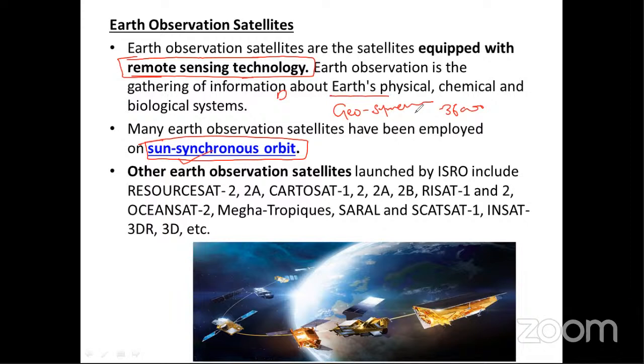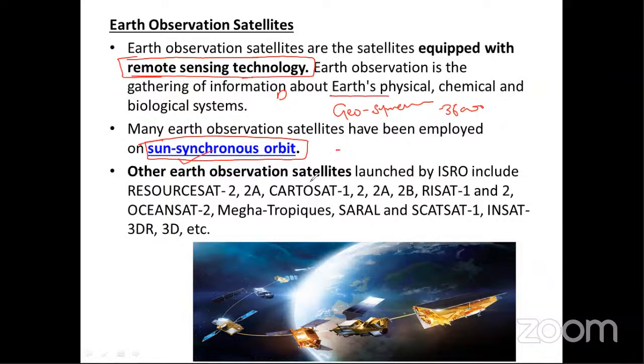When scientists watch this satellite, it looks stationary because its rotational speed is similar to the Earth's rotation. Similarly, when a polar satellite launch vehicle launches a satellite from south pole to north pole, or north pole to south pole, it is synchronized with the sunlight. So whenever this satellite crosses the equator, the sun's light always falls. That's why it's called a Sun synchronous orbiter.